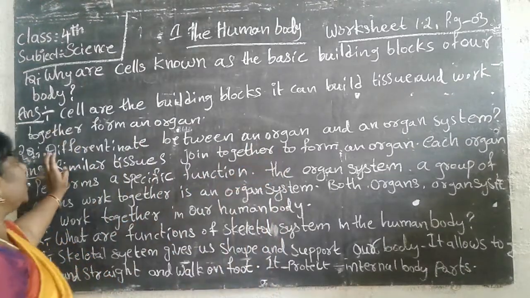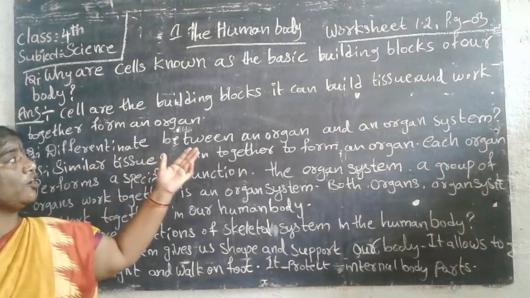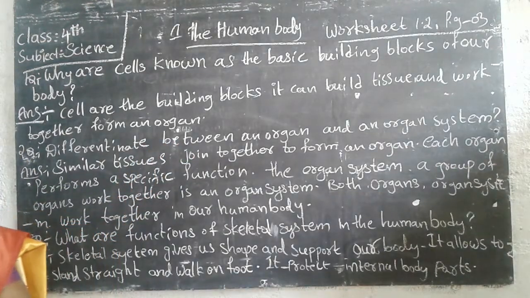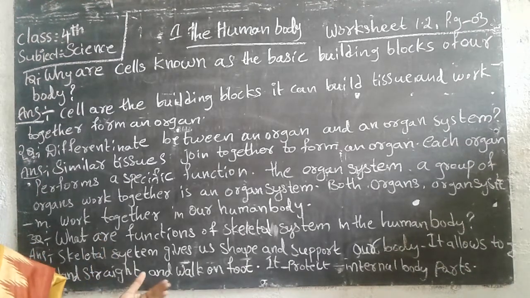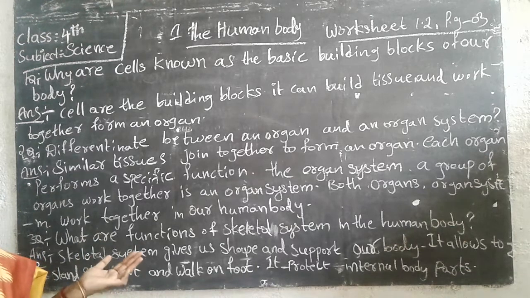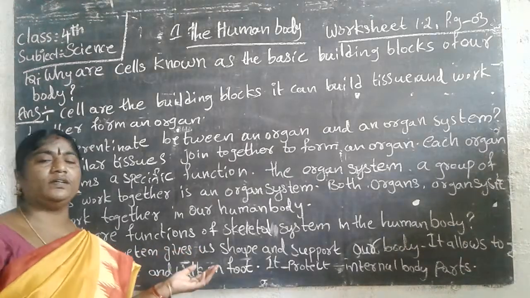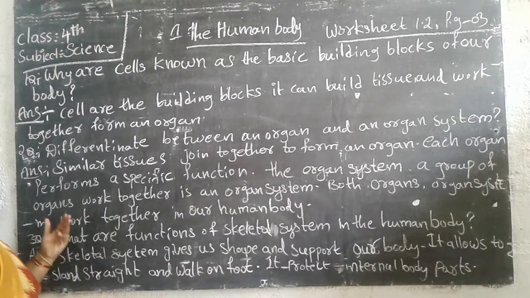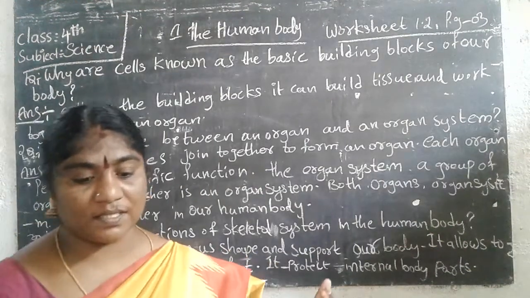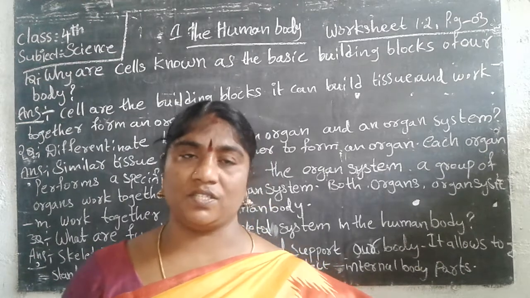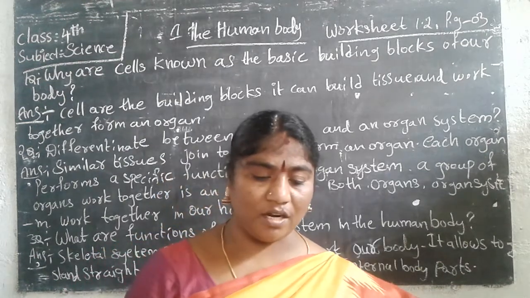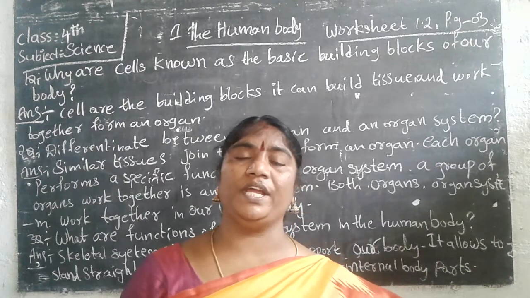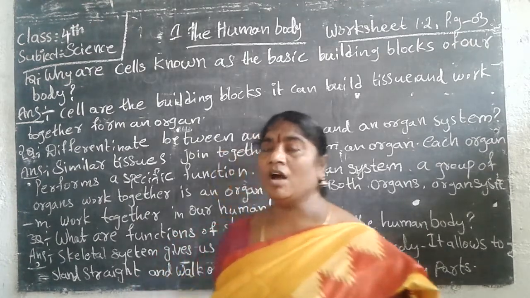Second question: differentiating between an organ and an organ system. First of all, we have to know organs. Sense organs are different. Organs are the kidneys, heart, brain, skull. Organ systems are the digestive system, blood circulation, skeletal system, nervous system, respiratory system. These are called organ systems.